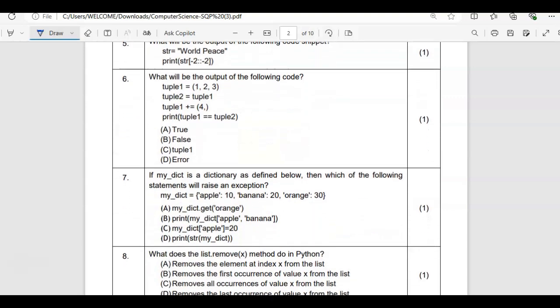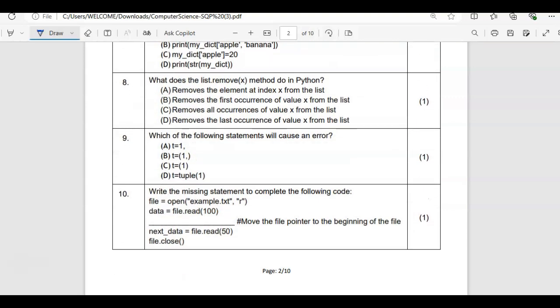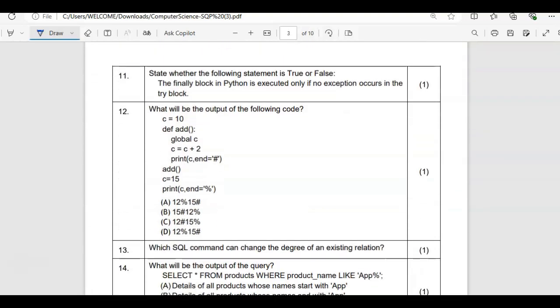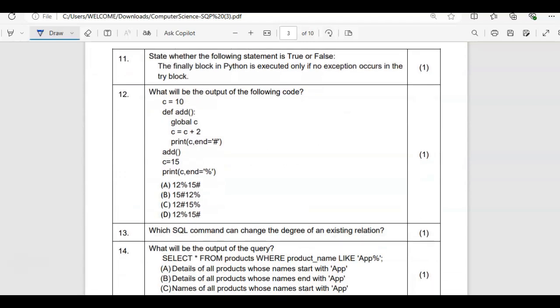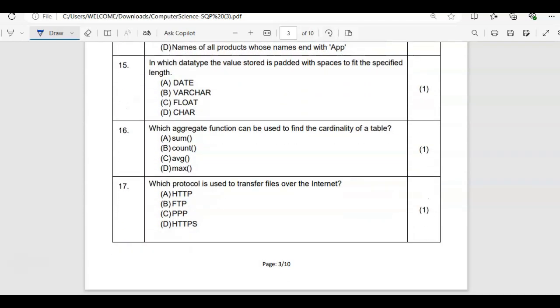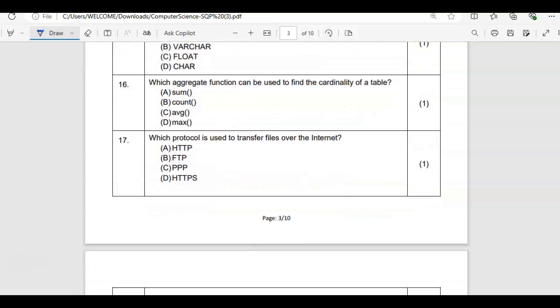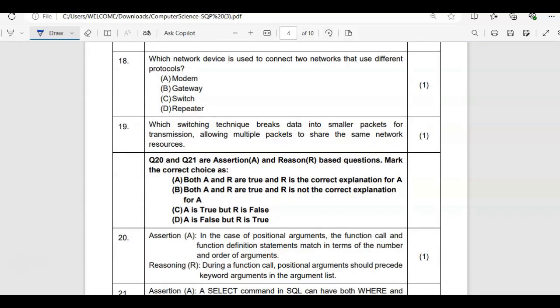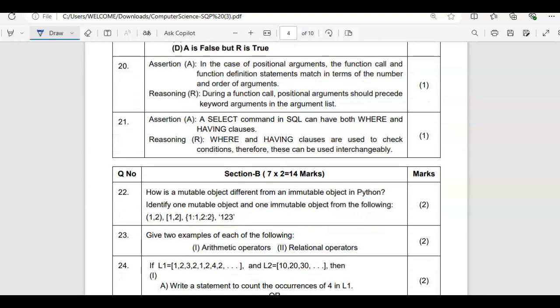You can see 5, 6, 7, 8, 9, 10. This is page number 2 of your question paper. Then you have 11, 12, 13, 14, and then you have 15, 16, 17 on page 3, and then 18, 19, 20, and finally we have question number 21. So here section A is completed.